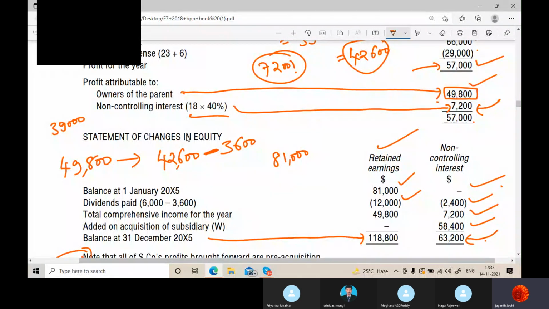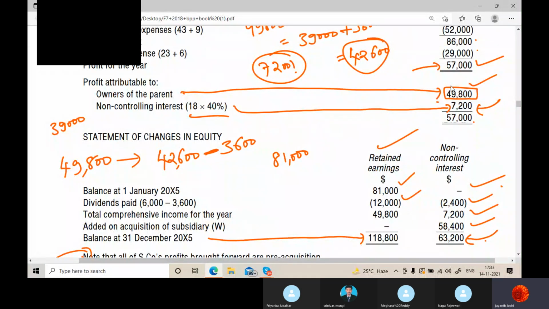What am I doing? When I'm showing it as a group, this is group profit, na? Owners of the parent. This is the group profit. 57,000 is group profit. Out of that, the parent profit is this. So what dividends did they get? They will remove it when they are consolidating. Why? Because the profit share also they are taking. They will take profit and dividends both. Do you think so?